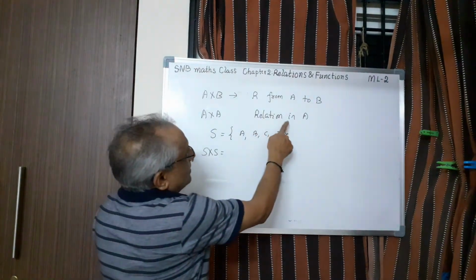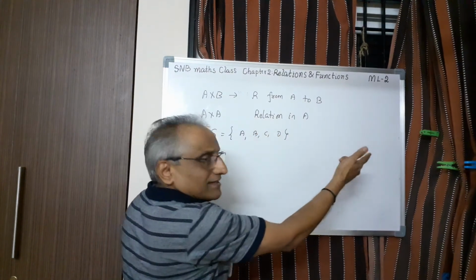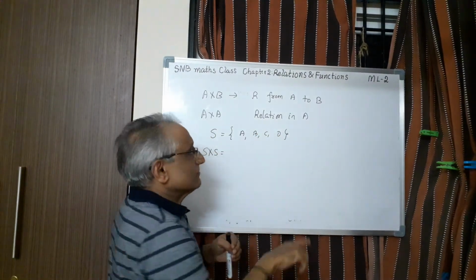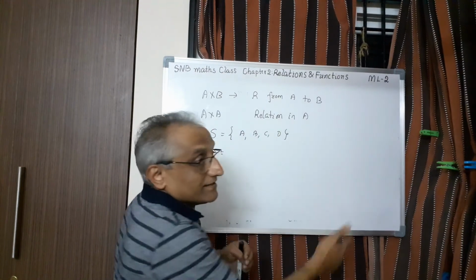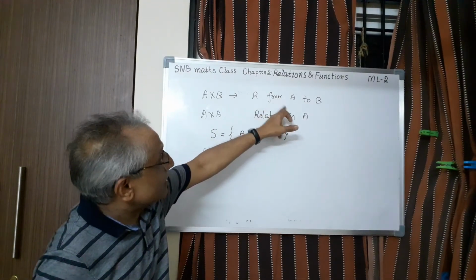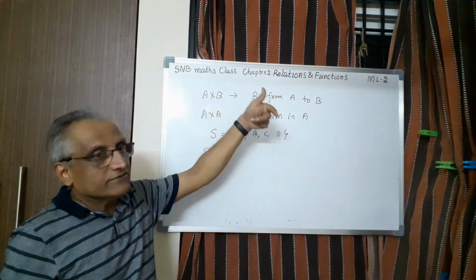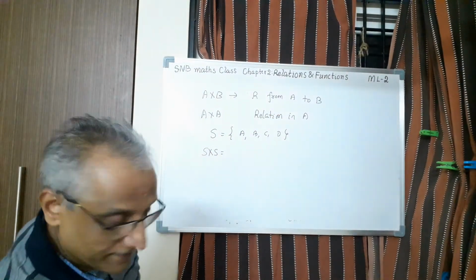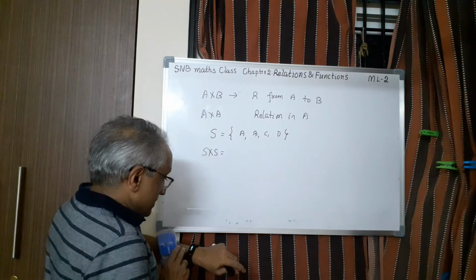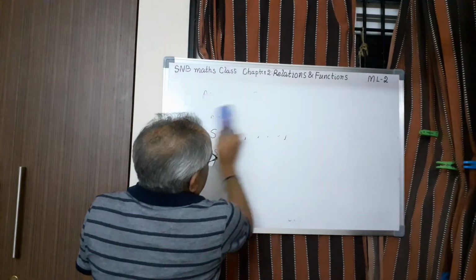So we don't call it a relation from A to A. That's also correct, but the better phrase is relation in A. So that makes a distinction. From A to B means they are distinct, whereas a relation in A means in the same set we are defining the relation. So this is the difference. Let me conclude with this concept.